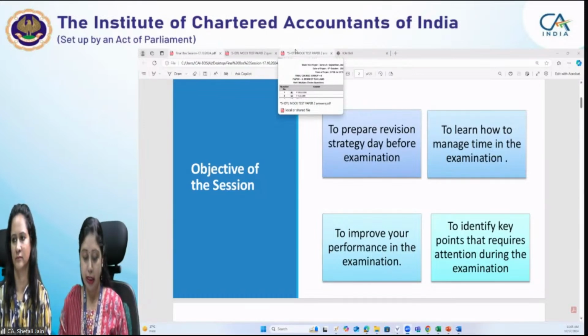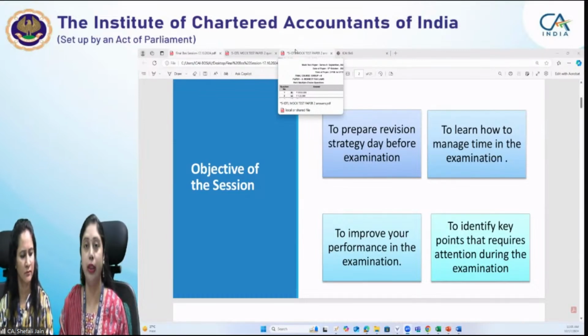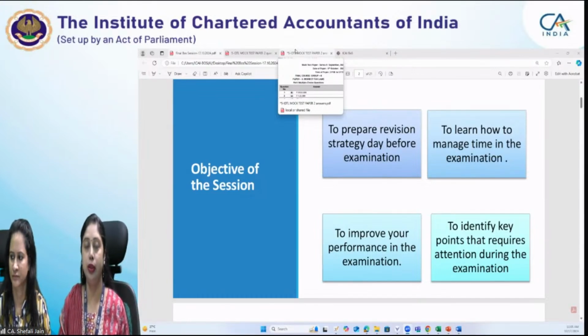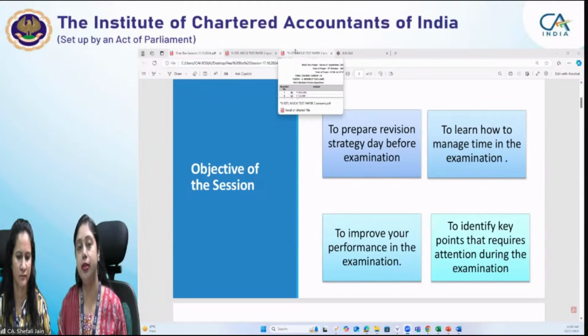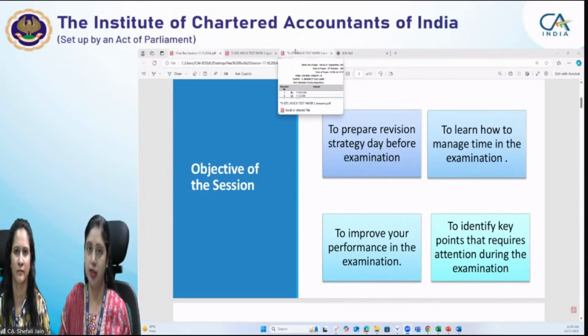Then we shared the division of the syllabus, the applicable position of law for the November 2024 examination, and the relevant BoS publications. We also covered how you can master any topic in case you find a difficult topic and are not able to remember it for the examination, and what the technique is for mastering that particular topic. All these things were covered in the previous session. We told you certain do's and don'ts also. So the entire focus was on the preparation strategy for the remaining period till the examination.